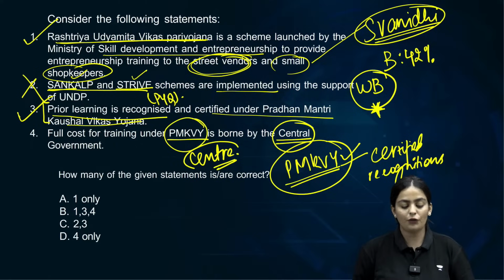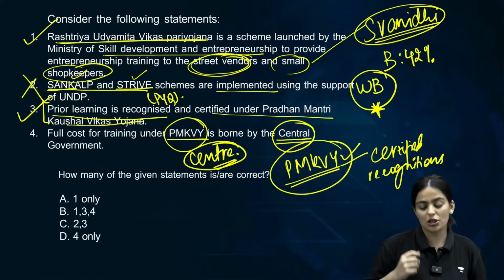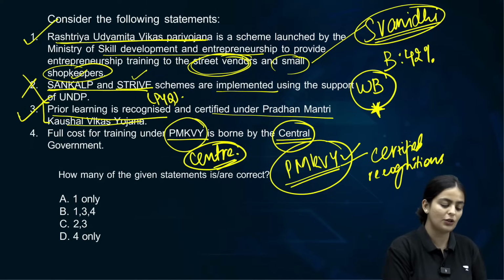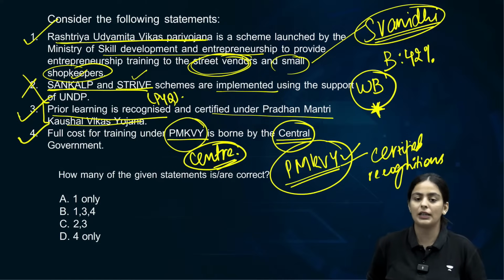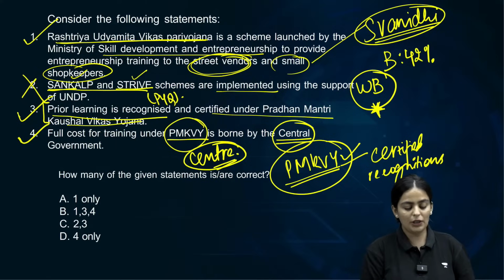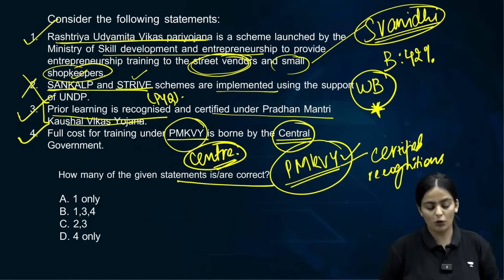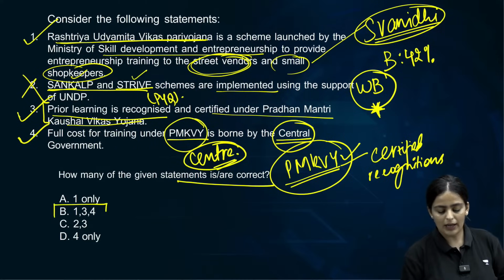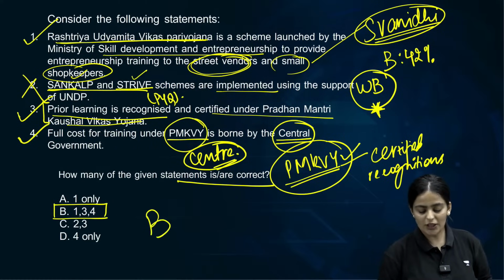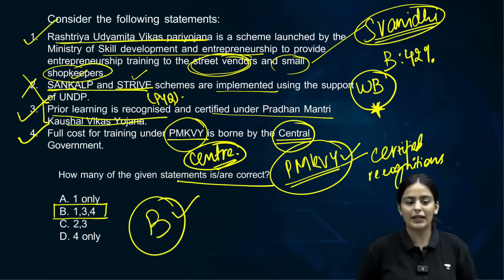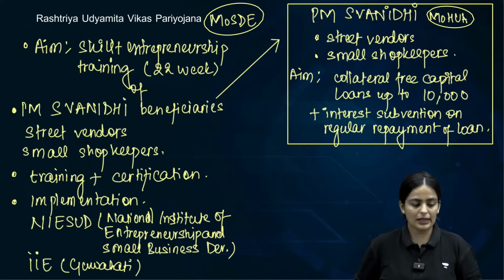So full cost of training under Pradhan Mantri Kaushal Vikas Yojana is borne by the central government. Absolutely correct. So how many of the given statements are correct? 1, 3 and 4 are correct, making B our answer. Congratulations, most of you got this one right. Absolutely clear.